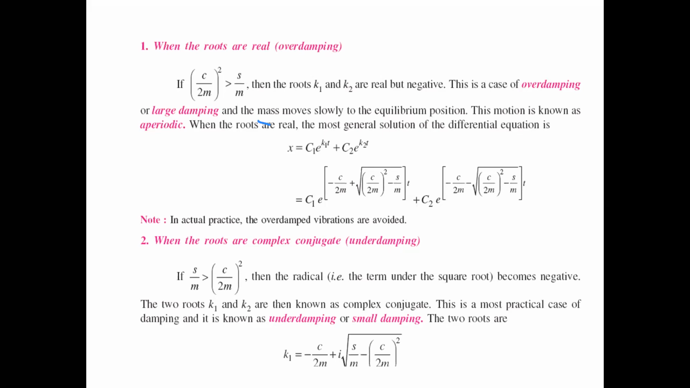So here x equals c1 e power k1t plus c2 into e power k2t. In this, c1 into e power k1t, replacing with the k1 value, is minus c by 2m plus square root of (c by 2m) square minus s by m, into t, plus c2 into e power minus c by 2m minus square root of (c by 2m) whole square minus s by m, into t.